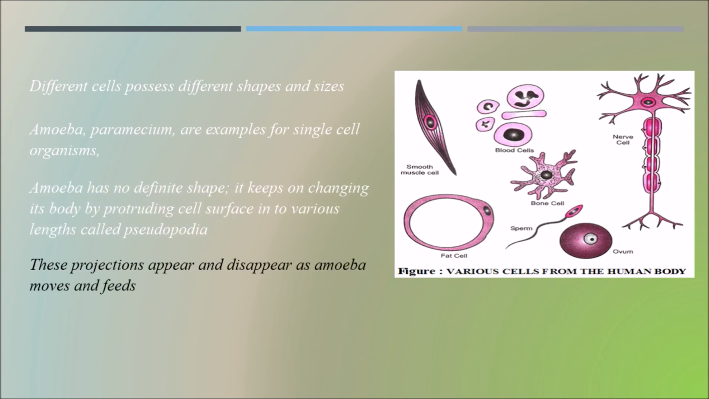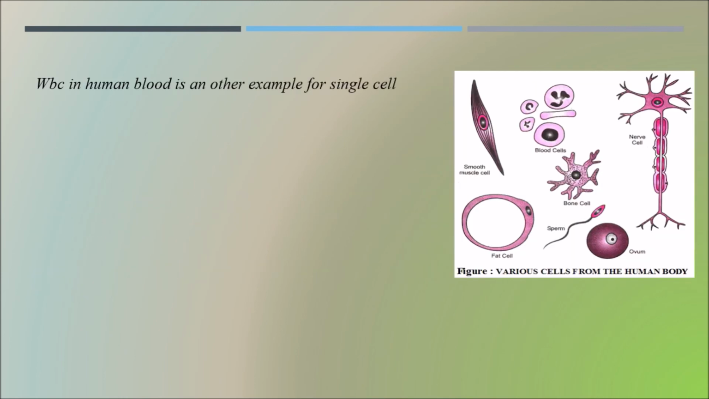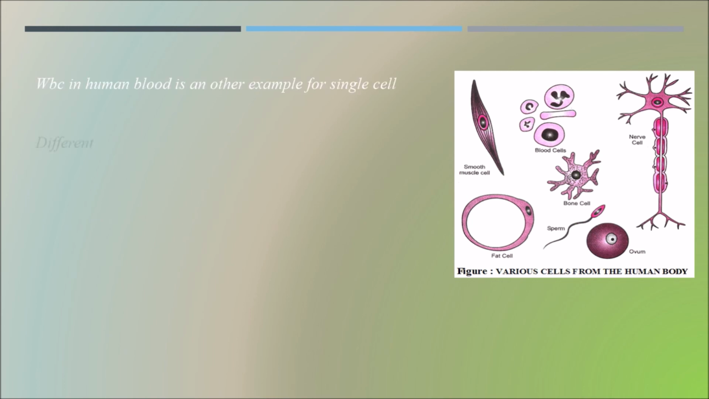These projections appear and disappear as amoeba moves and feeds. As we know, with the help of pseudopodia only, amoeba can get food and it also moves. So these appear and disappear as amoeba moves and feeds in the water bodies. And one more example from the human blood cells is the white blood cells, which we call WBC, another example of a single cell.